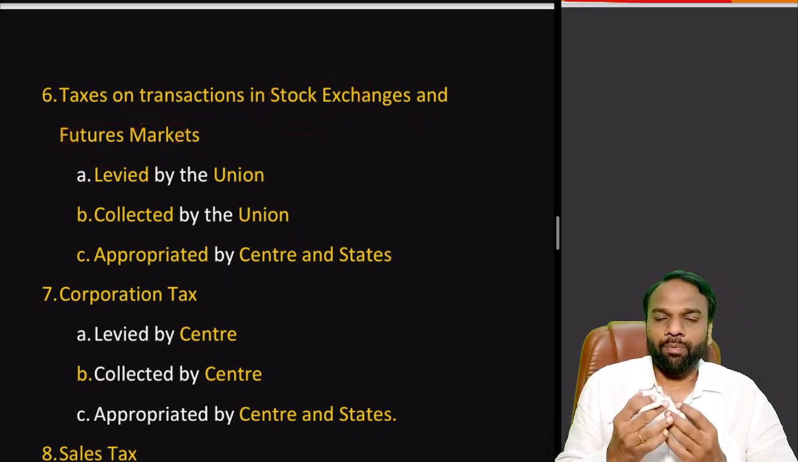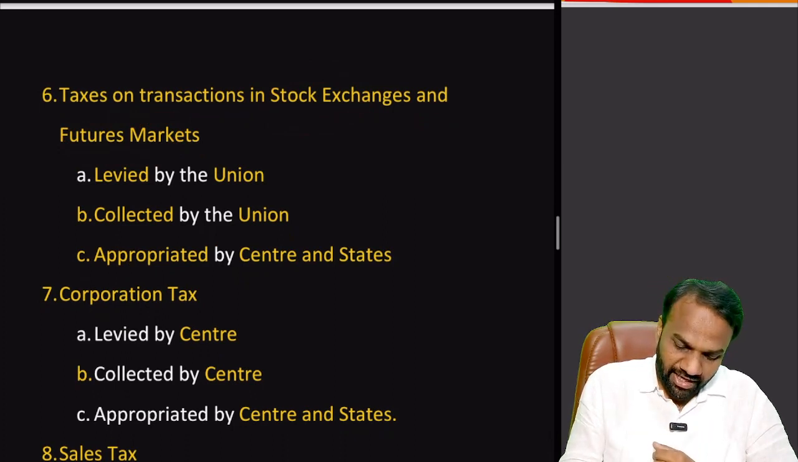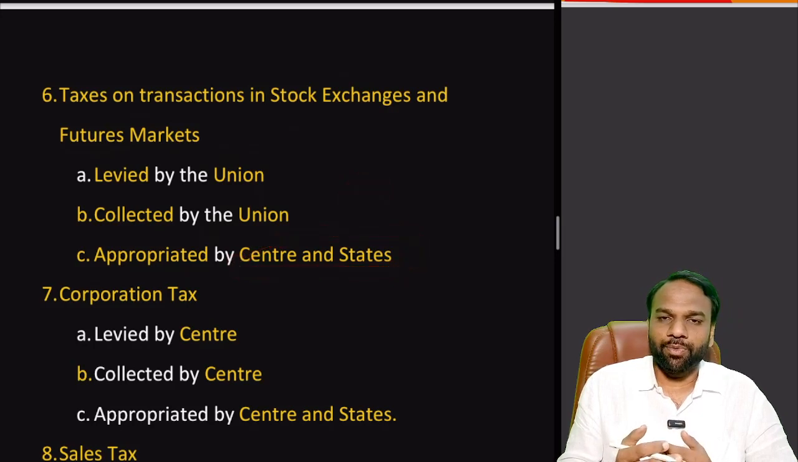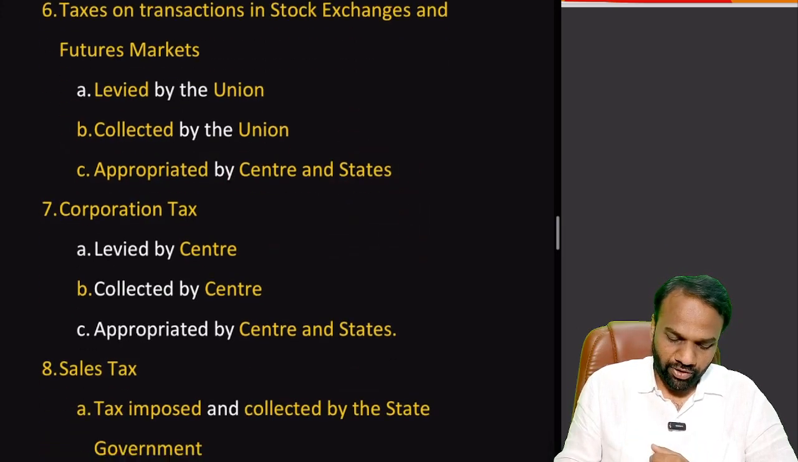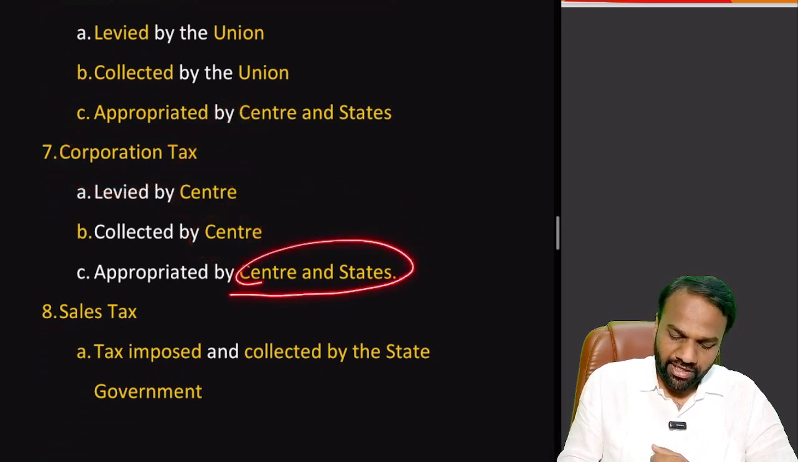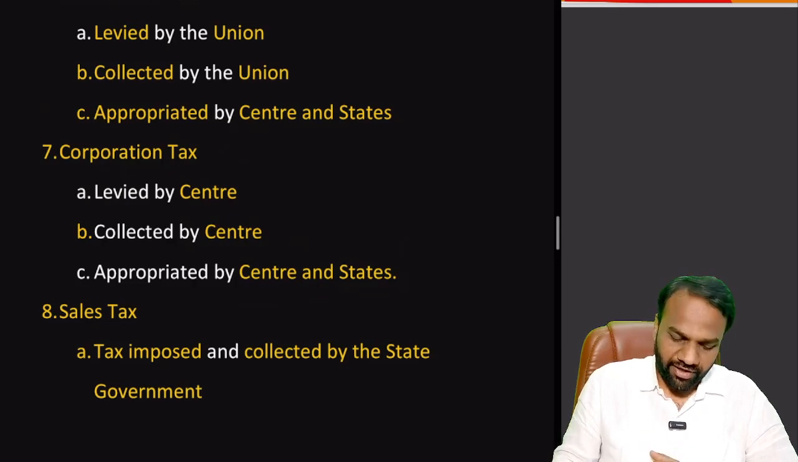Next, transactions in securities or stock markets and future markets. Whenever you buy and sell a share, you have to pay a tax, especially the securities transaction tax. These taxes are levied by the union, collected by the union, and appropriated by both center and the states. It is distributed between both center and the states. Important. Next, corporation tax. Levied by the center, collected by the center, appropriated by both center and the states. Both have the power to spend it as per the distribution formula of the Finance Commission.